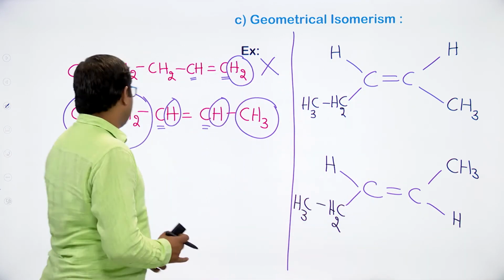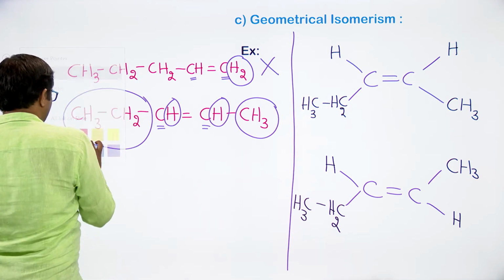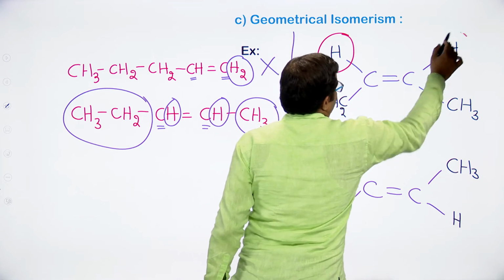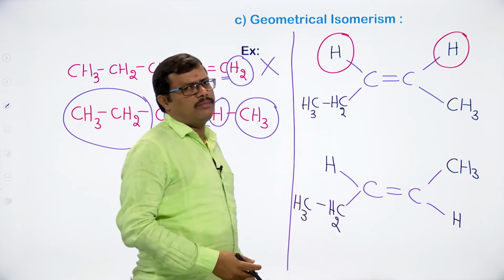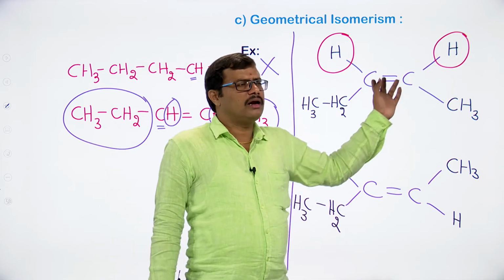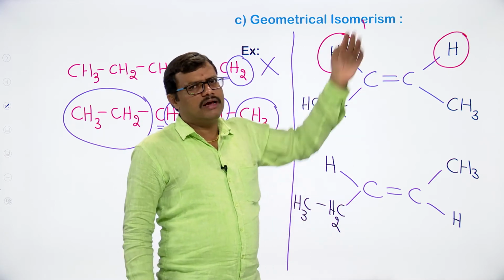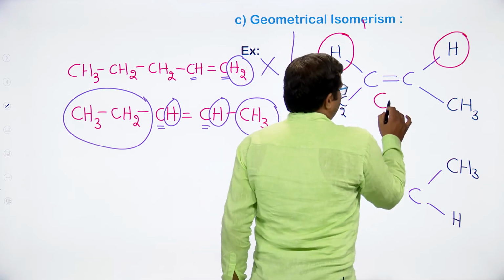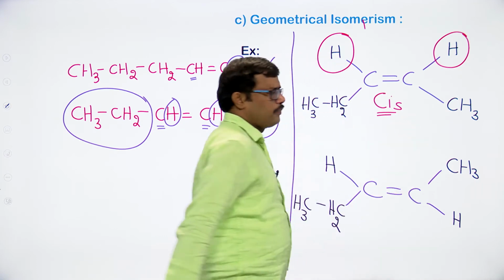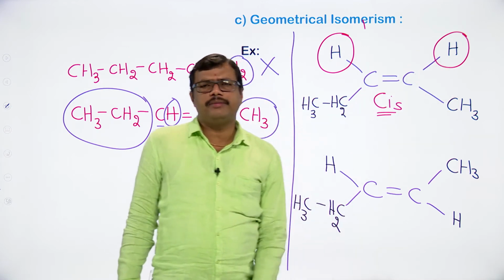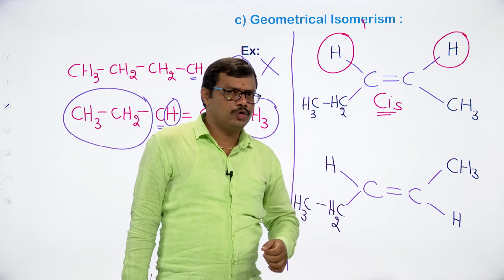Now if you observe here, the hydrogen atom present on one and the hydrogen atom present on the other doubly bonded carbon are identical atoms lying on the same side of the double bond, so we can expect this to be a cis isomer. Since the identical atoms are on the same side of the double bond, it is a cis isomer.